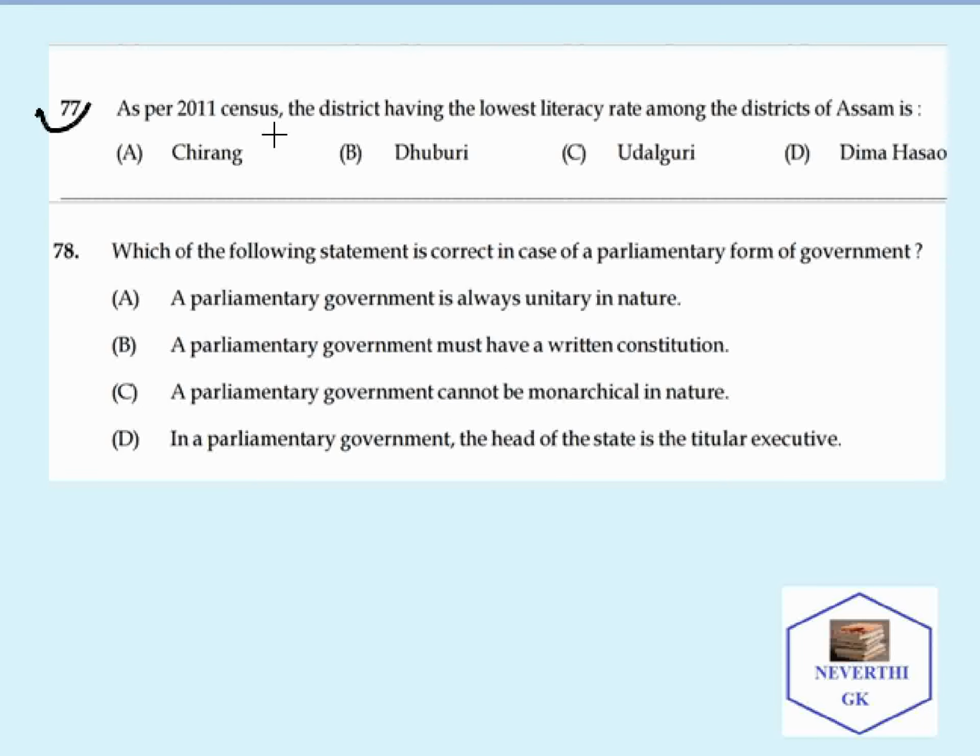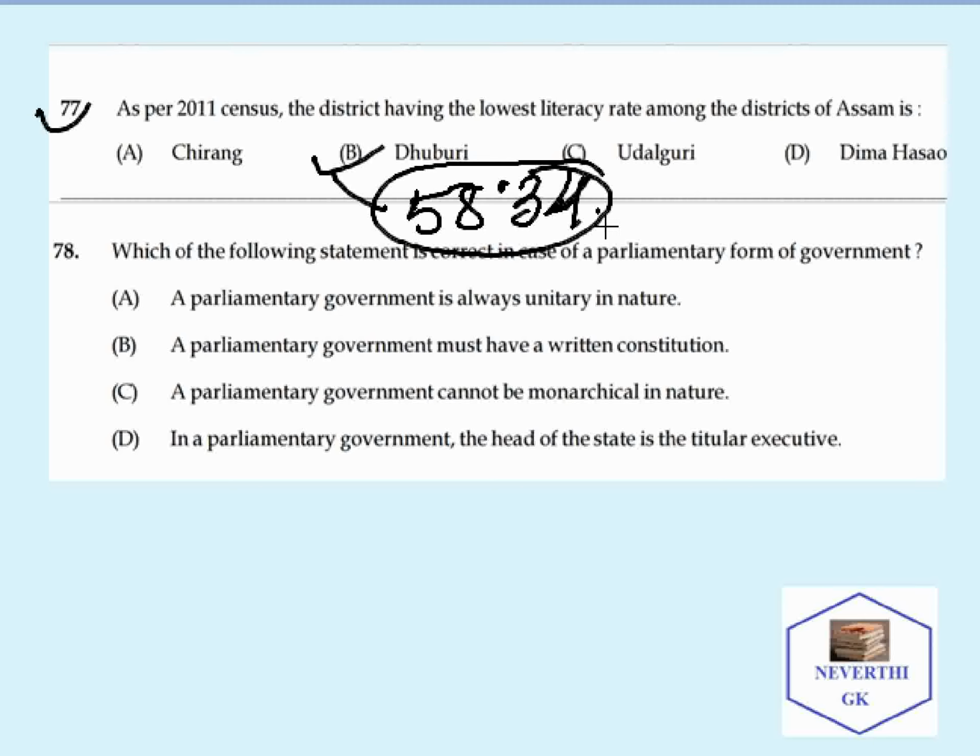As per the 2011 census, the district having the lowest literacy rate among the districts of Assam is Dhubri, with a percentage of 58.34. And the highest literacy rate is in Kamrup Metro.